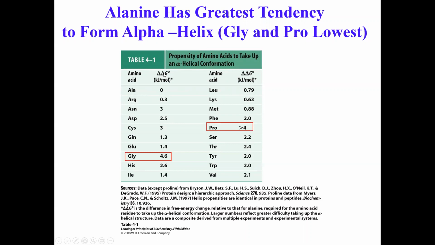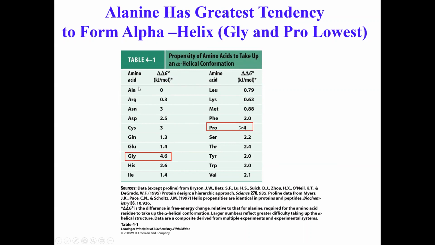From your learning, if delta delta G or free energy is negative, then the process is favorable. If it's a positive number, the process is unfavorable thermodynamically, right? So obviously, if in this table you see all positive numbers, that reflects the degree of unfavorability of those individual amino acids. And the way they generated this table is that they normalized the value of delta G with respect to alanine.